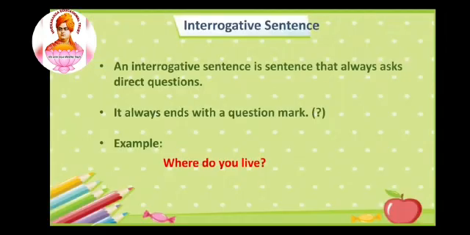Interrogative sentence. An interrogative sentence is a sentence that always asks direct questions. It always ends with the question mark. From the definition itself, you are able to say that it is a question type of sentence, or interrogative sentence. For example, where do you live? A person is asking a question here and the sentence also ends with a question mark. Whenever you find a question mark in a sentence, it comes under an interrogative sentence.